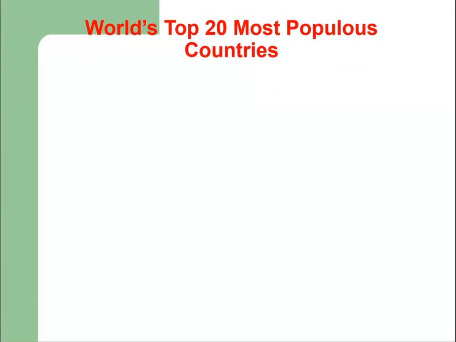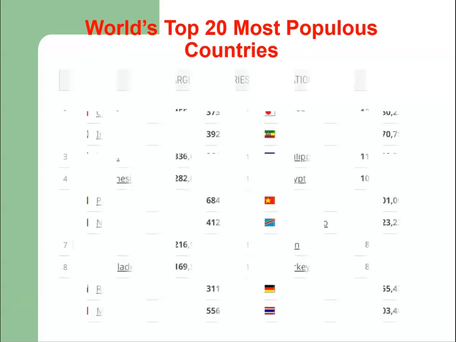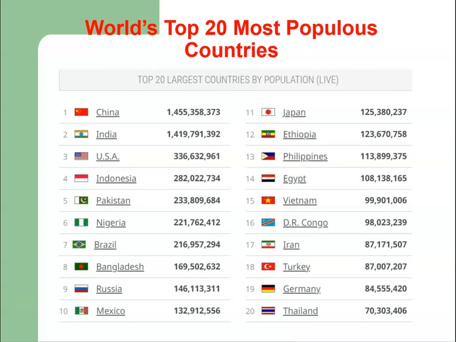We may think of what are the top most populous countries in the world. In this diagram, you can see that China is the most populous country in the world currently, and it is followed by India.